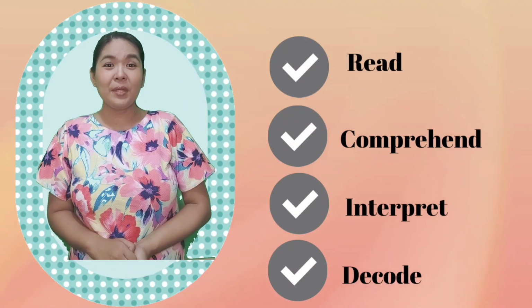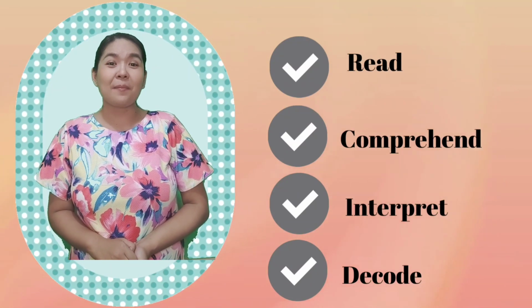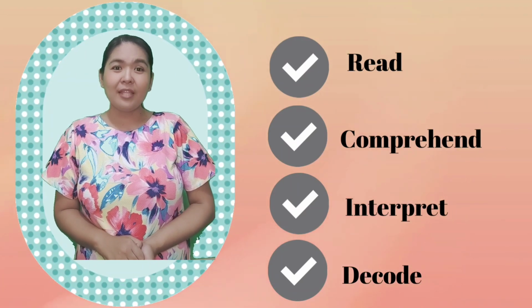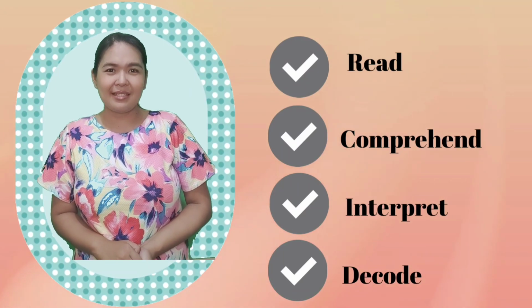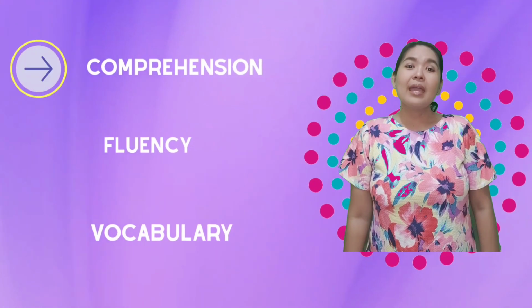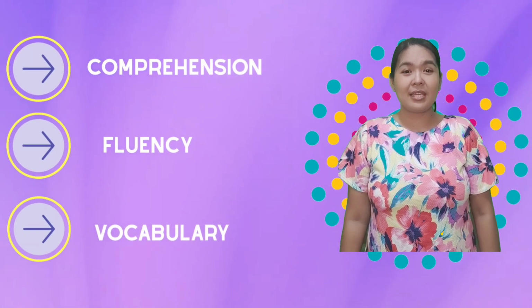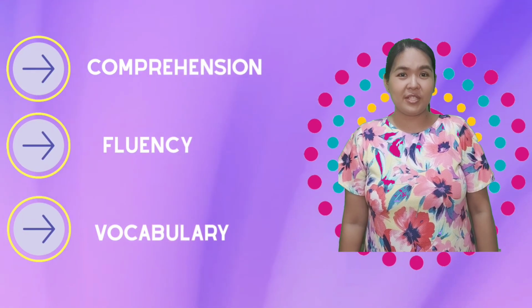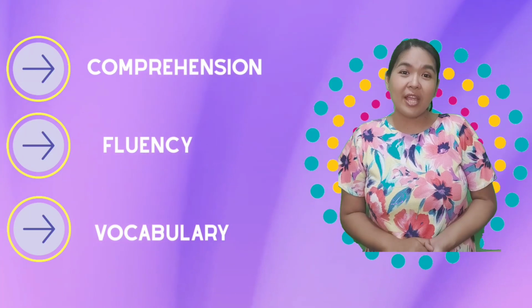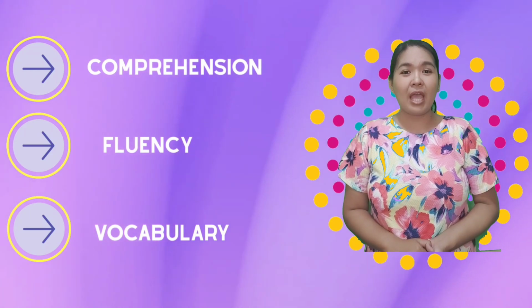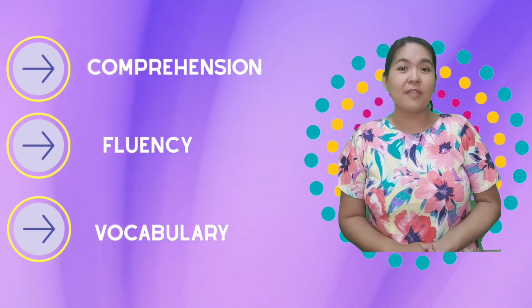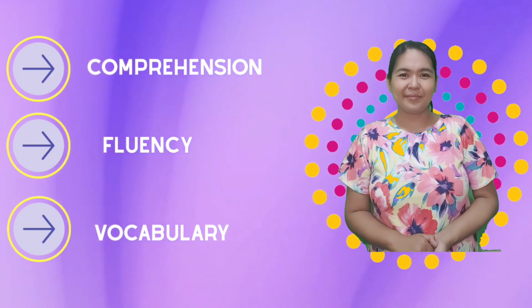Reading skills are abilities that pertain to a person's capacity to read, comprehend, interpret, and decode written language texts. It can encompass several key aspects that work together to develop overall literacy skills, including comprehension, fluency, vocabulary, and strategies that help readers interpret and find meaning in texts.